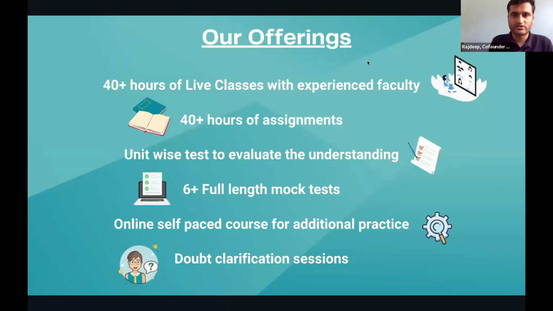As Anand has already discussed about the AP courses and the structure that they follow for AP Computer Science, at Revisionr our offerings are slightly different. Our programs are generally about 40 to 45 hours long for various subjects that we cater to, and at this point of time we do about 12 subjects. Every session, let's say a 2-hour session, has 2 hours of assignments. So for 40 hours of classes, there are 40 hours of assignments. So that's 80 hours of time commitment.